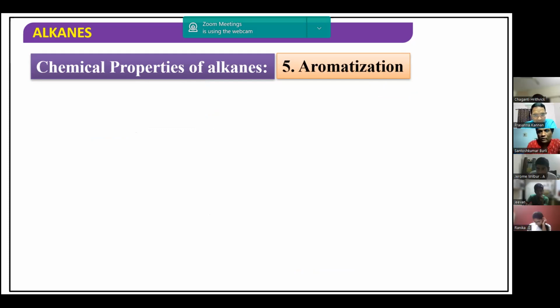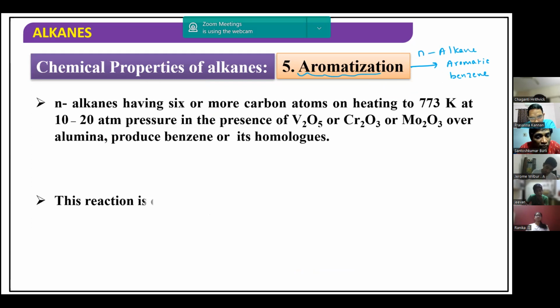Aromatization. Aromatization means you can convert n-alkanes into an aromatic compound. Let us say for us, aromatic compound means benzene. So we can convert this into benzene. Benzene has 6 carbon atoms, so let me take an example with 6 carbons, n-hexane only. n-alkane means again a straight chain alkane only we have to take.